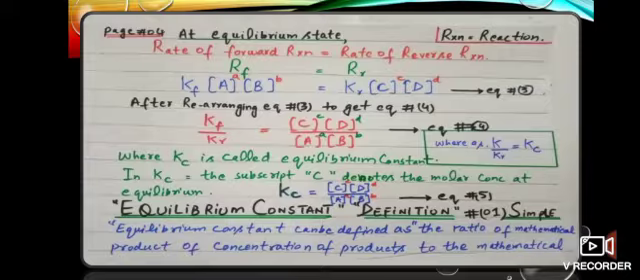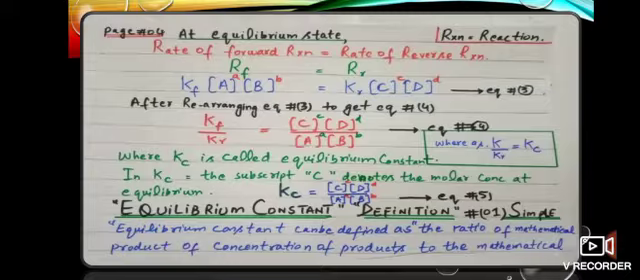Now the Kc is called the equilibrium constant. In Kc, the subscript C denotes the molar concentration at equilibrium. So now we can define the equilibrium constant, which is Kc. There are two statements of the equilibrium constant based upon the equation. Number 1, we will take based upon the simple equation in which there are no coefficients and there is only one mole of each reactant involved and one mole of each product is formed.